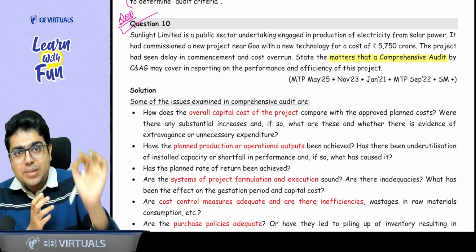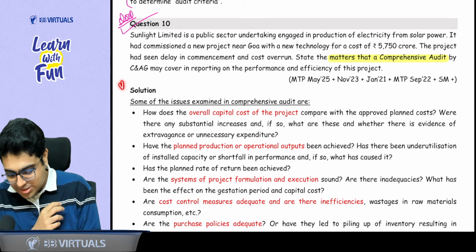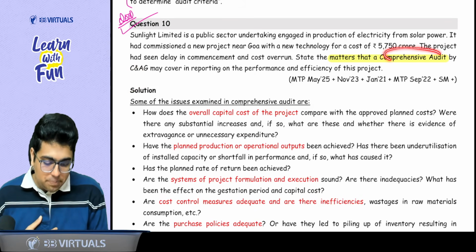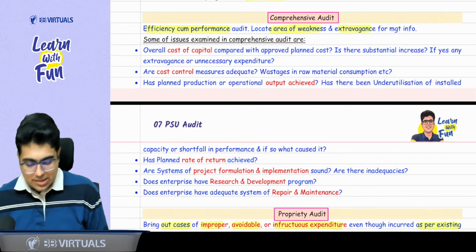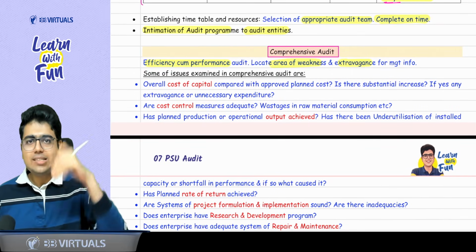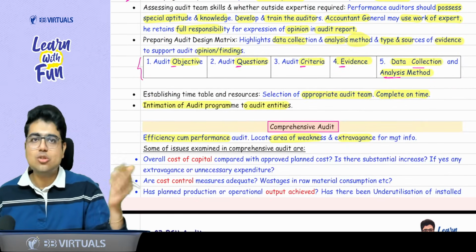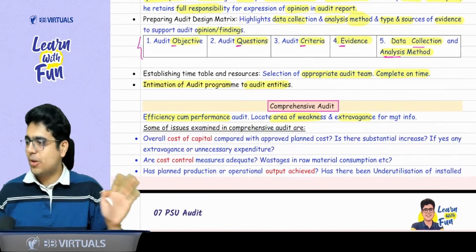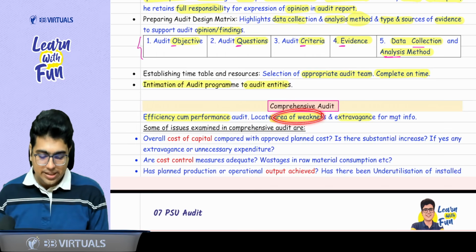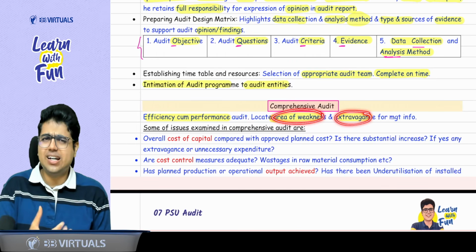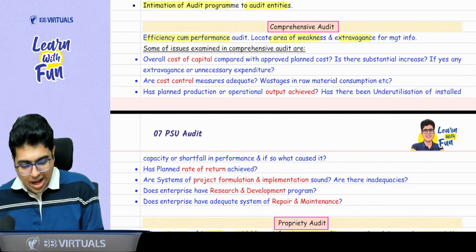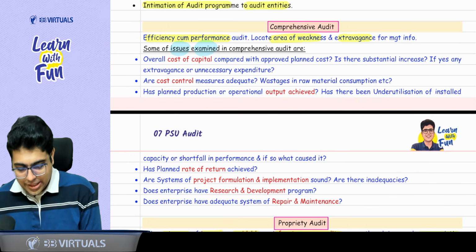And trust me, you will be the luckiest if you get in your exam, because this topic is very easy to score. So the topic is comprehensive audit. And sir, what is comprehensive audit? It is nothing but a efficiency cum performance audit. So just like your performance audit, you can say the other name is comprehensive audit, but they have a different topic on this. Okay? They have different pointers here. So what you are required to do is locate the areas of weakness and extravagance. Extravagance means unnecessary expenditure. The main question that they ask is, what are the issues to be examined in a comprehensive audit?